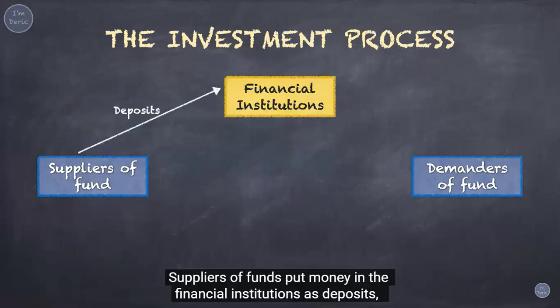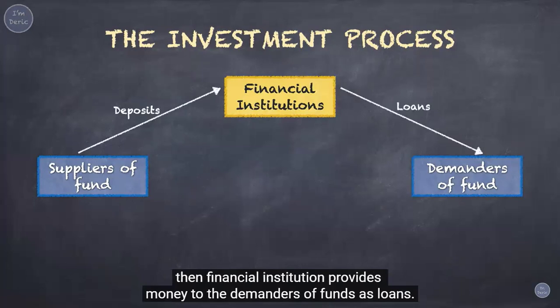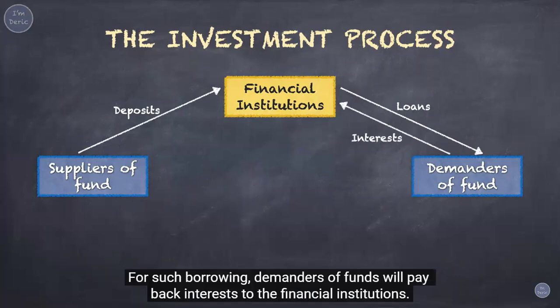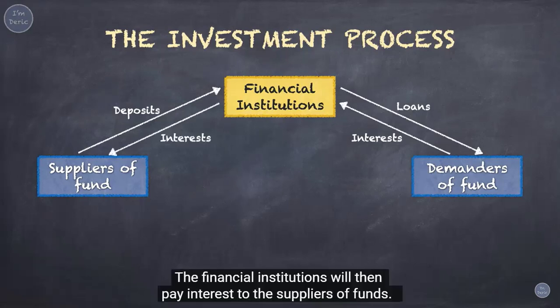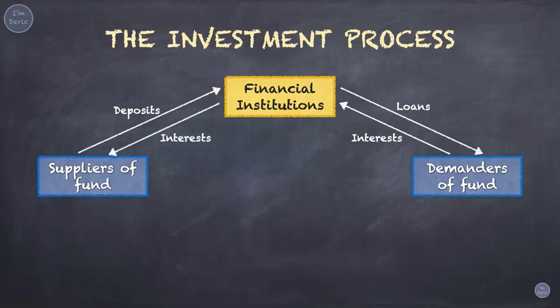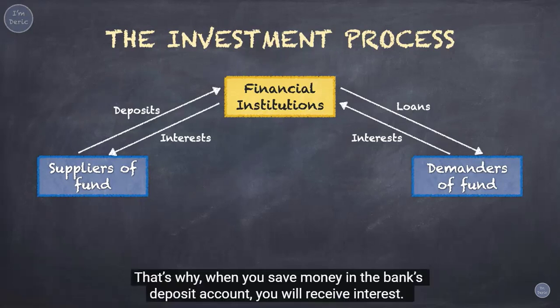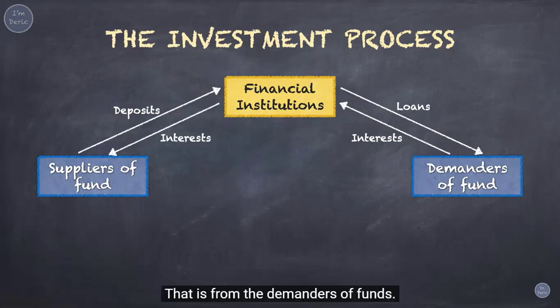Suppliers of funds put money in the financial institutions as deposits, then financial institution provides money to the demanders of funds as loans. For such borrowing, demanders of funds will pay back interests to the financial institutions. The financial institutions will then pay interest to the suppliers of funds. That's why, when you save money in the bank's deposit account, you will receive interest. That is from the demanders of funds.